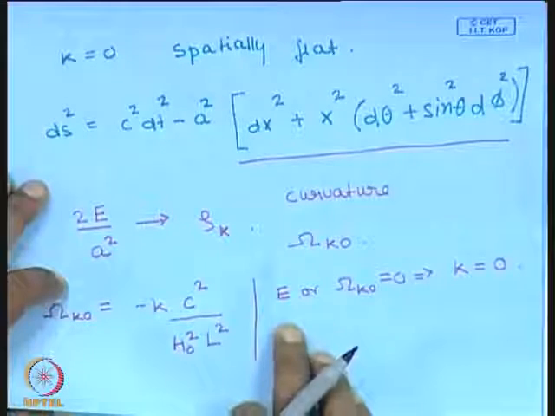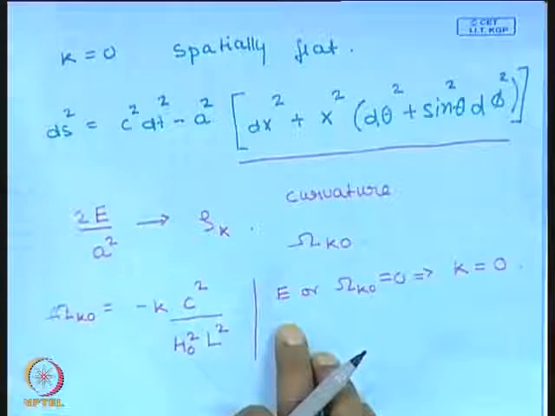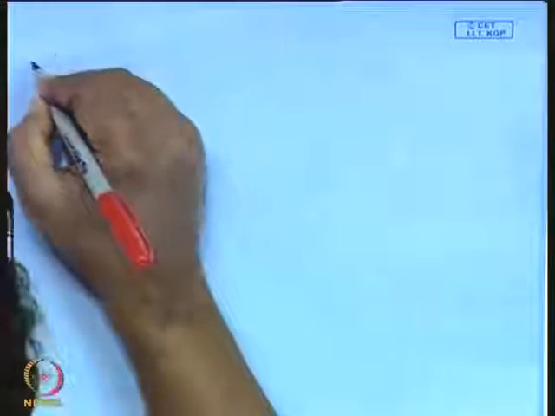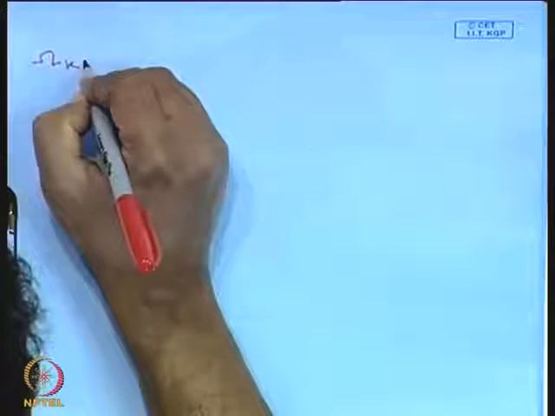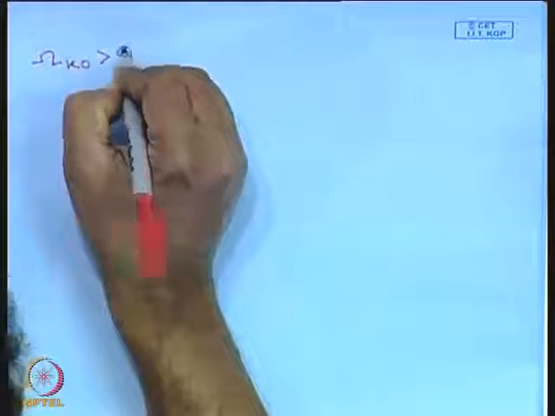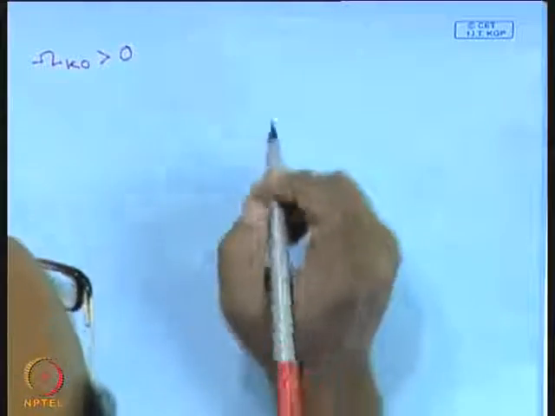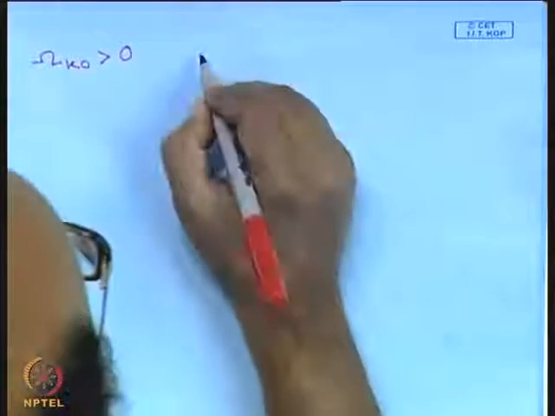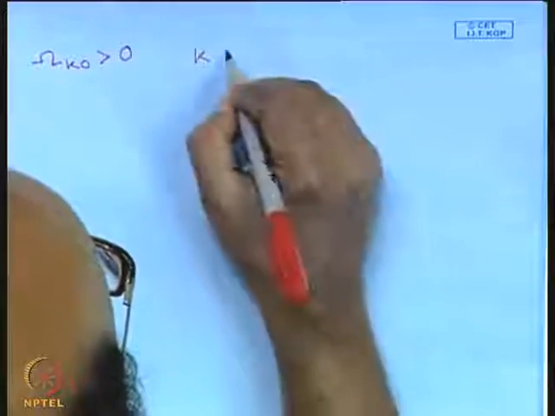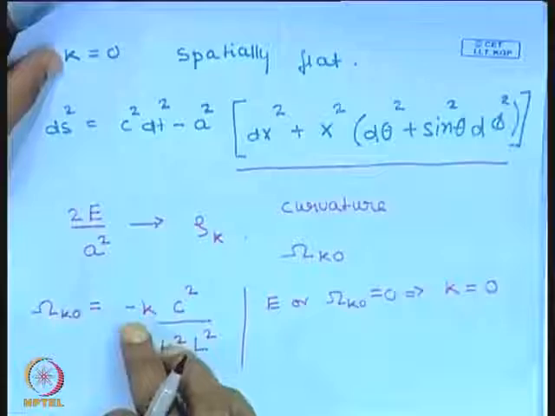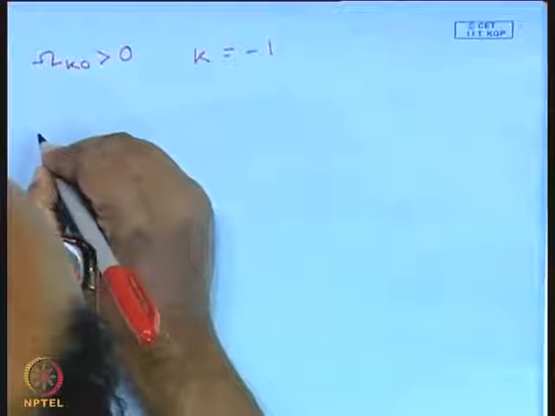This is the critical model. If I have omega curvature naught greater than 0, then k is equal to -1, k is -1, and if omega curvature